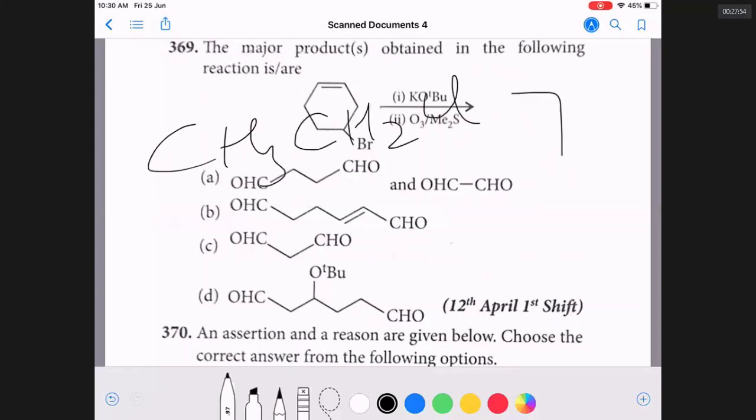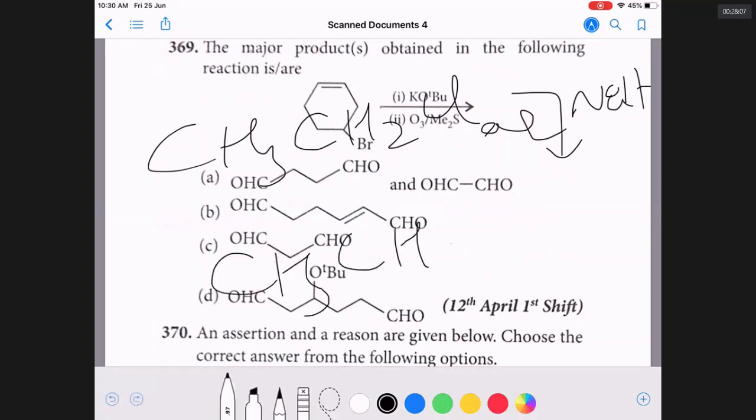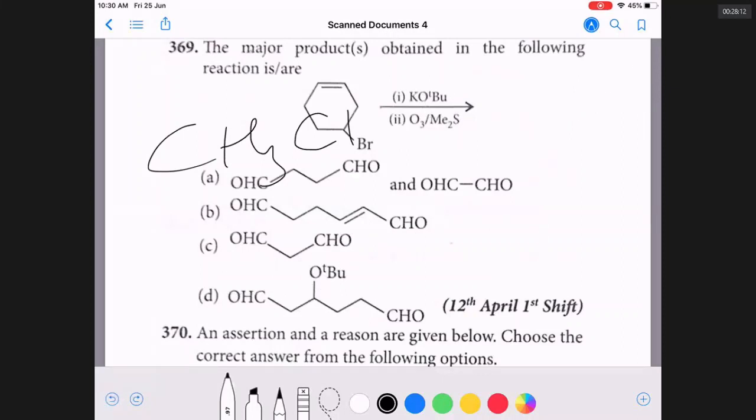CH3CH2Cl reacts with aqueous NaOH, which gives OH minus ions. Cl minus is replaced and you get CH3CH2OH, ethyl alcohol. This type of reaction where Cl minus is replaced by OH minus is called SN reaction, nucleophilic substitution. Are we very clear?